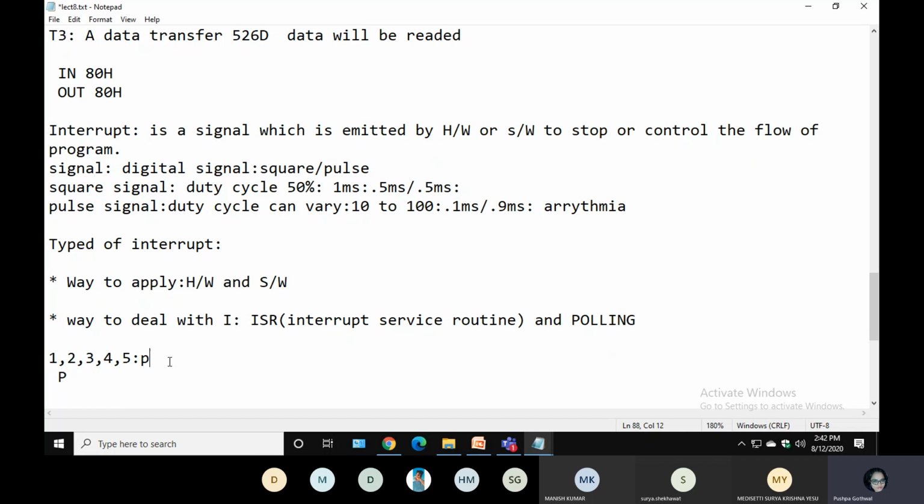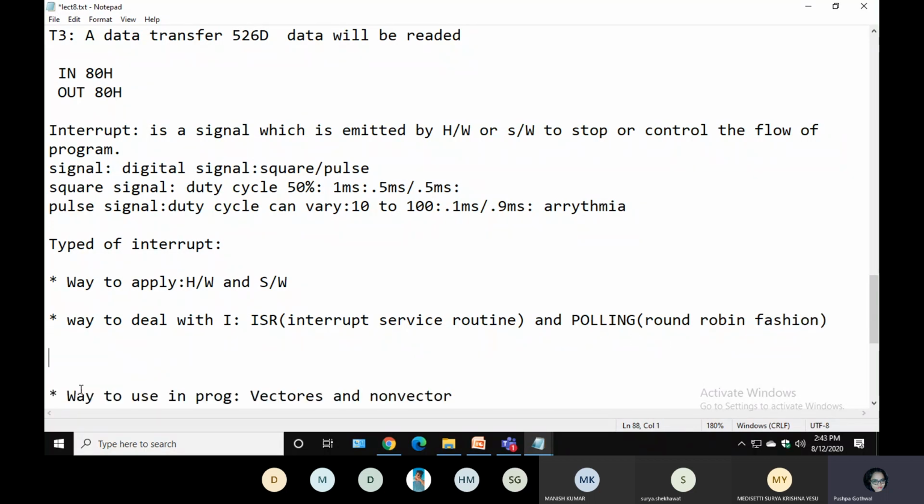So the polling way of dealing with interrupts is basically, we are saying, in a round robin fashion. Indirectly we can say interrupts will be dealt with in a round robin fashion. That is basically called polling. So can you tell me, is the polling method of interrupt useful, or is it not useful? Dealing with the interrupt in a polling way, will it be beneficial for the processor, or will it be a wastage of time?